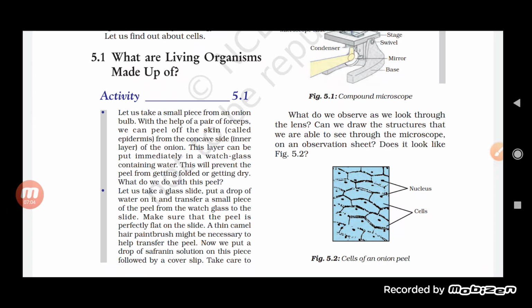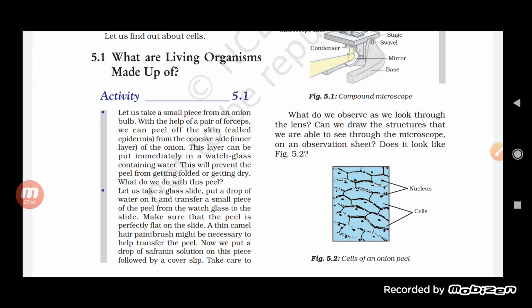Now this layer which we have extracted, we immediately put into a watch glass which contains water. Why are we keeping it in the water? This question might be asked. This will prevent the peel from getting folded or getting dry. So first we take out the peel from the inner side of the onion, and then we keep it in the watch glass containing water, so that it may not become dry.